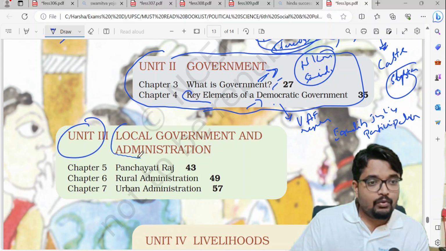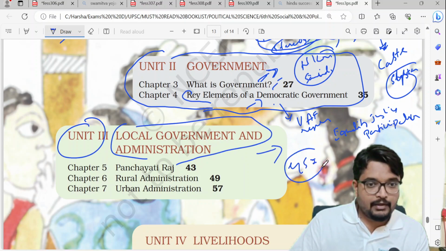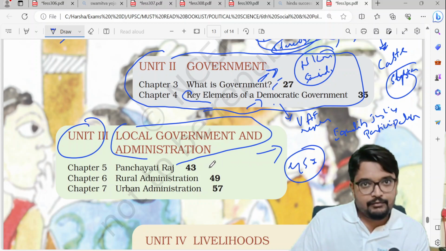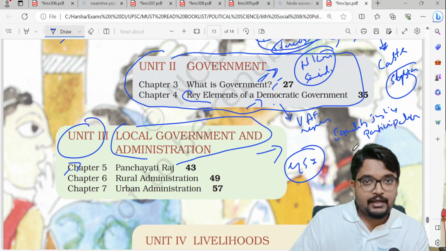Then unit 3 deals with local government and administration. This is very important for your prelims as well as mains, GS paper 2 governance, and state PSC, state public service commission exams also. First they try to explain the panchayat raj system. We have a 3-tier system, I mean, 3 levels of government: central government, state government, and at the third level we have the local administration or local government. If you are living in a city, that is the urban government or district administration. If you are living in rural areas, then that is basically the panchayat raj, right?